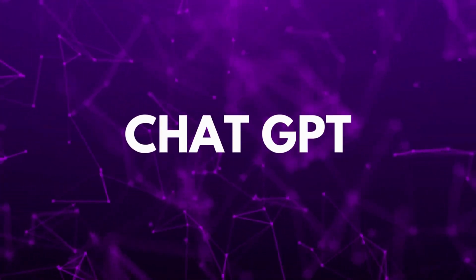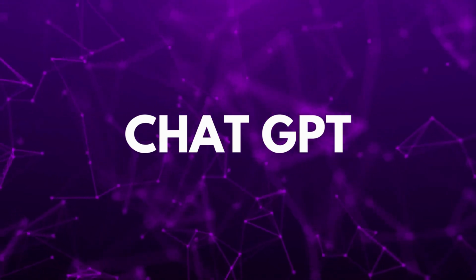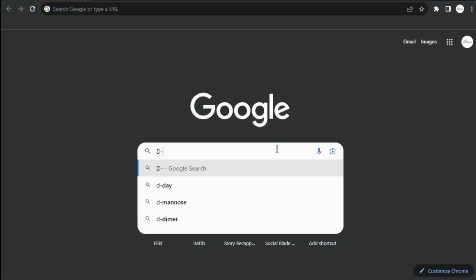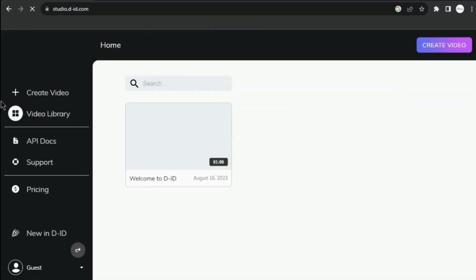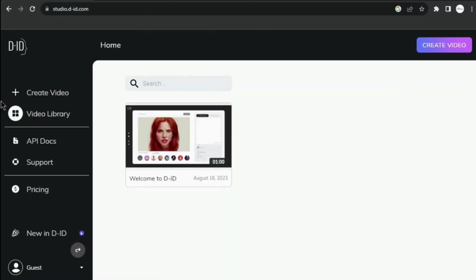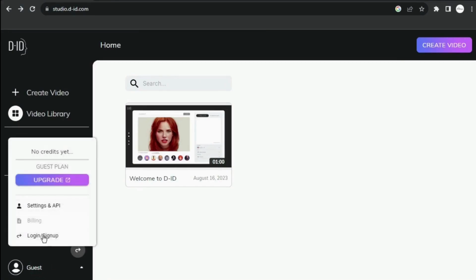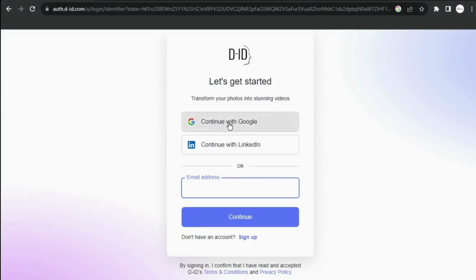Step 5. Next, let's breathe life into our AI avatar using the remarkable D-ID Studio. Simply search for D-ID Studio on Google, and it should be the top result. Sign up. You'll receive sufficient free credits to create a number of videos.